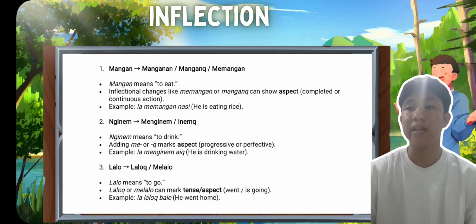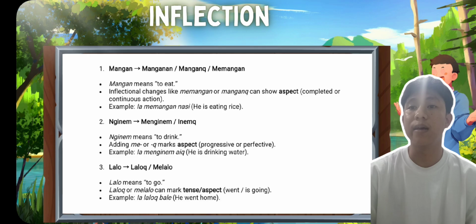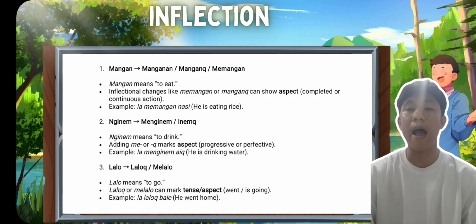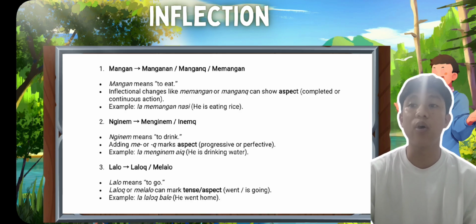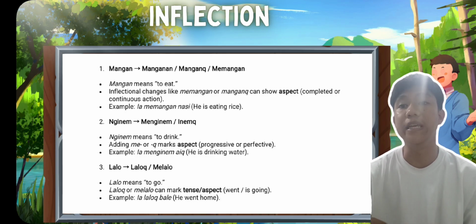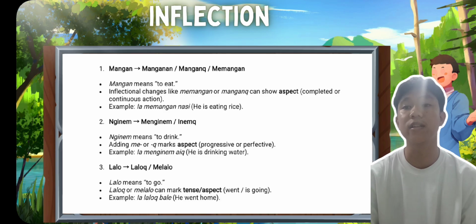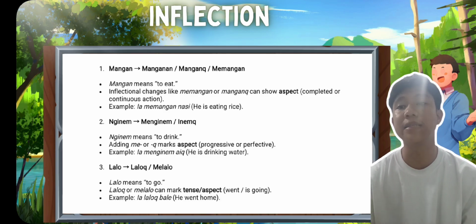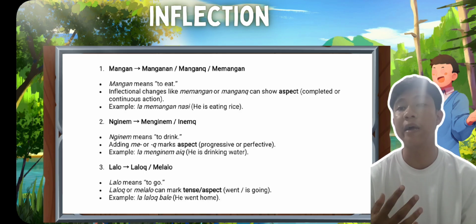And then the next material is inflection. The first example word is mangan. Mangan changes into manganan or memangan, as you can see in the PPT. Mangan means to eat, and an inflectional change like memangan can show aspect, completed or continuous action. Example: ia memangan nasi. That means in English he or she is eating rice.